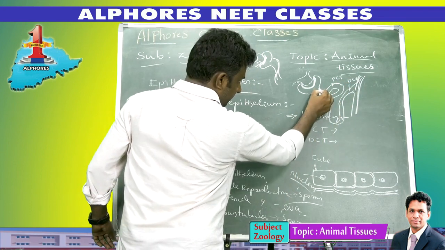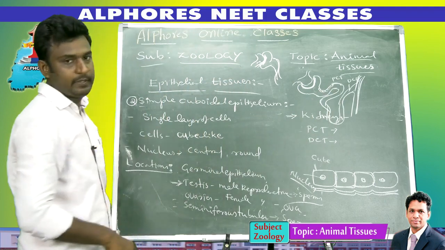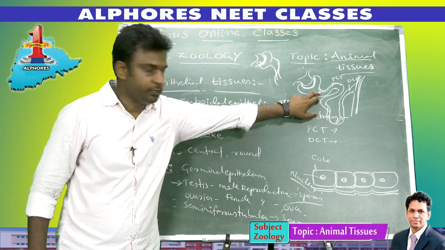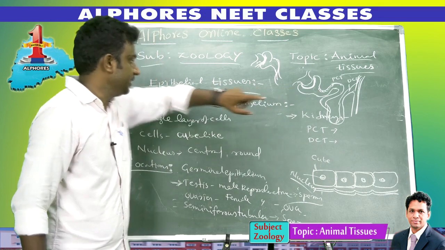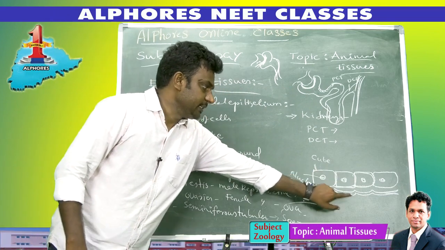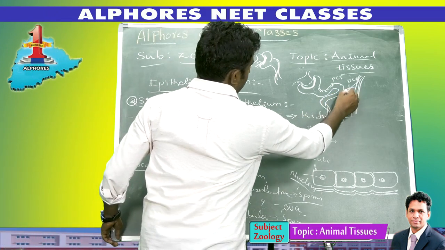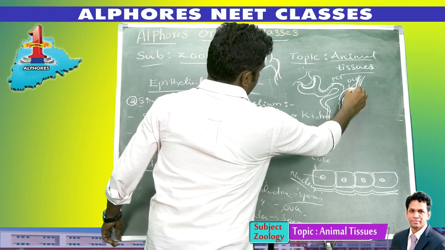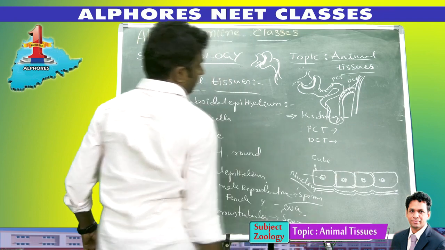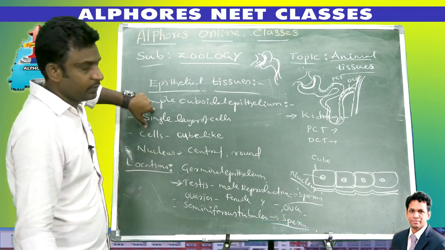The wall of the PCT, proximal convoluted tubule, is made up of one layer of cells, which is called simple cuboidal epithelium, because the cells are cube-like cells resting on the basement membrane. Then the wall of the DCT, distal convoluted tubule, is also made up of one layer of cells. It is also simple cuboidal epithelium.